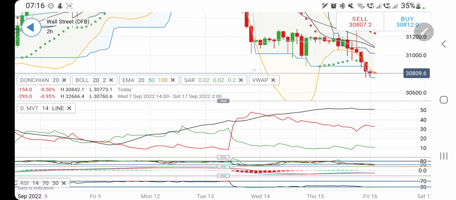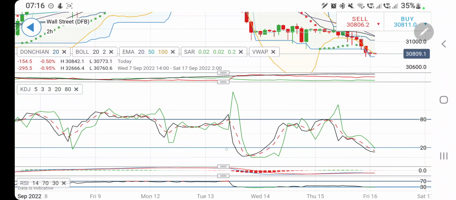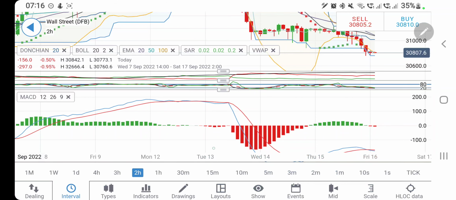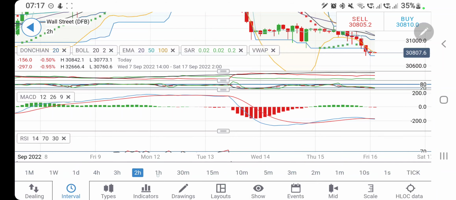Directional movement is bearish and divergent. Stochastic is oversold. The MACD has crossed over, and this is the second red candle, and we may see third and fourth red candles too, till the time it does not converge and cross over for a bullish move. Because see, it is trading with very little divergence, and hence making me a little bit cautious. RSI is trading oversold.